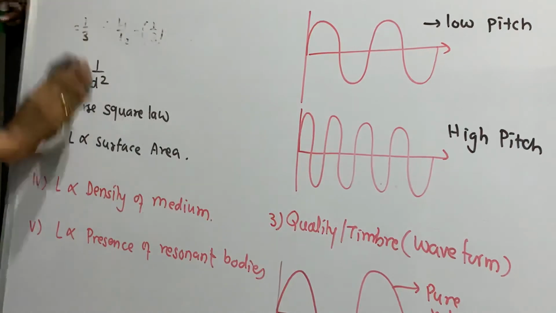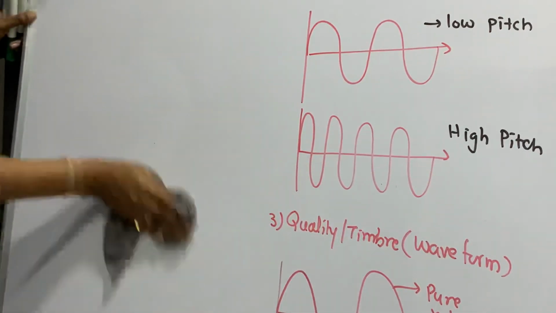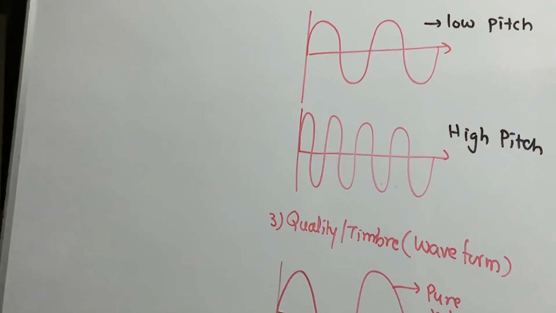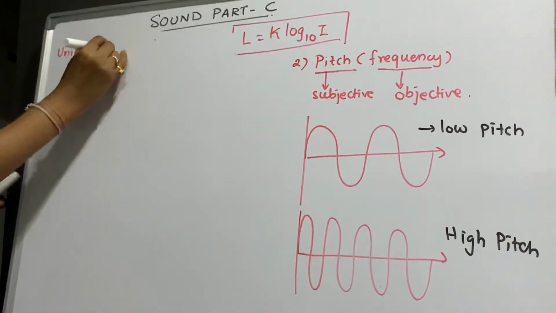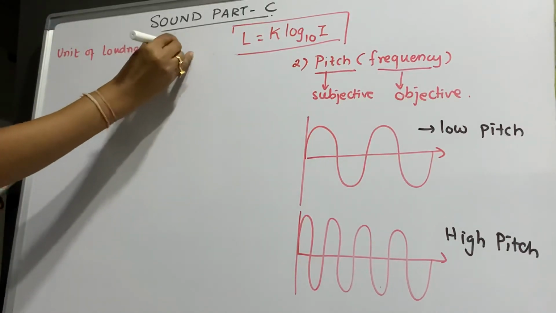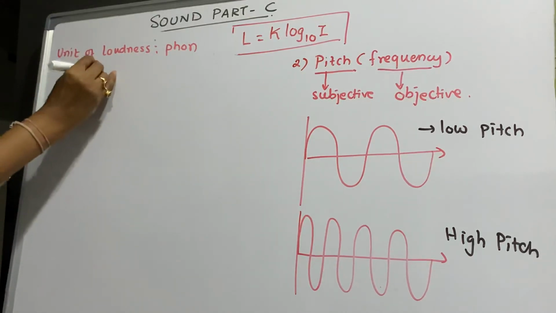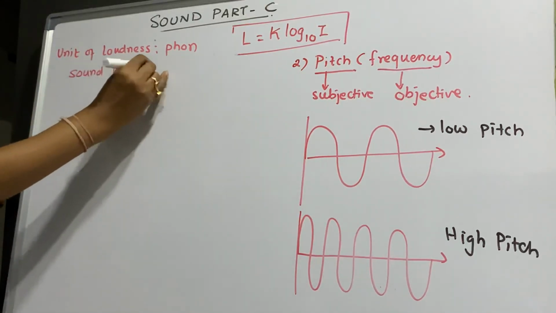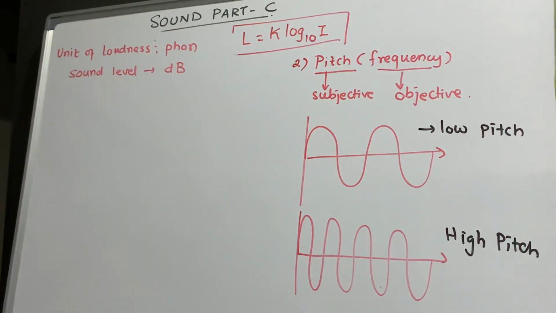Right? So what is the unit of loudness? The unit of loudness is phon, ph only, and sound level is expressed as decibel, dB. Right? What is decibel? Okay.